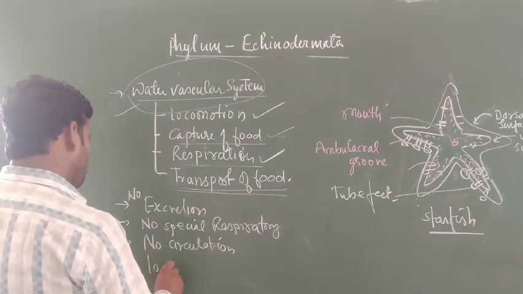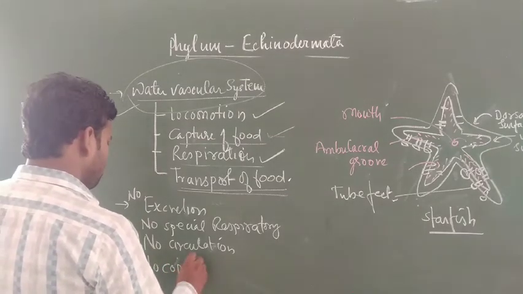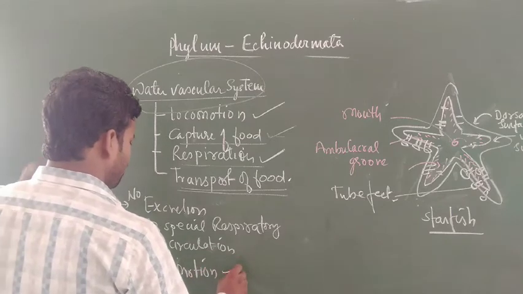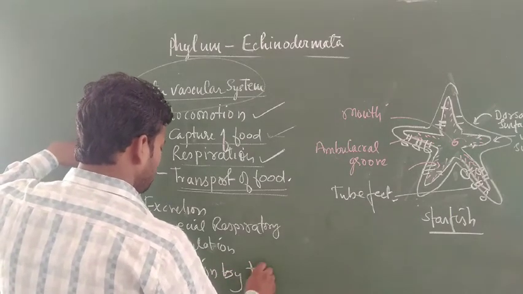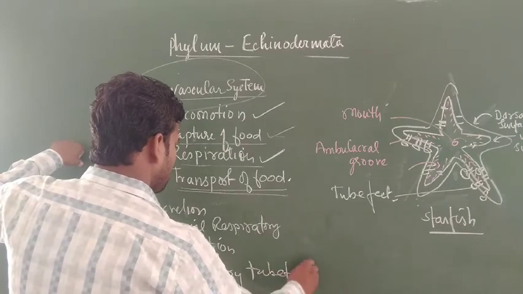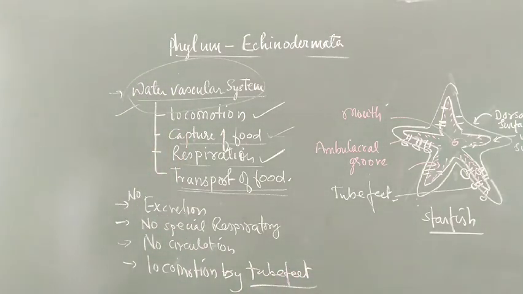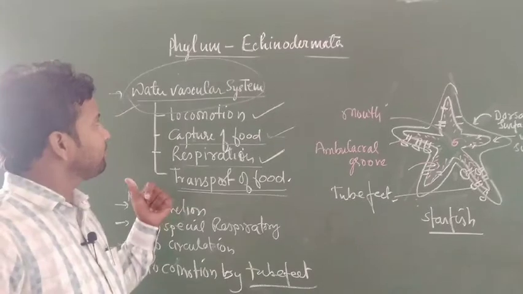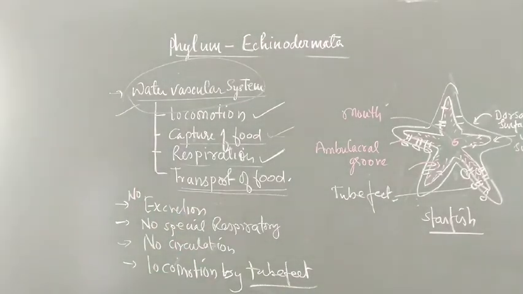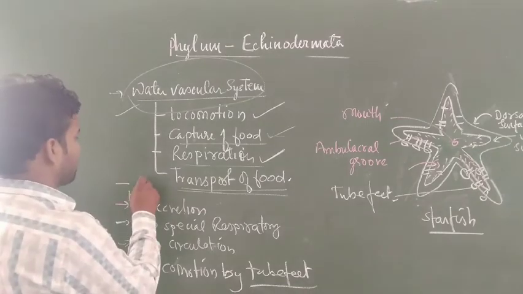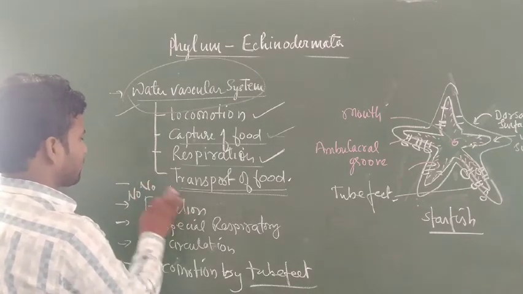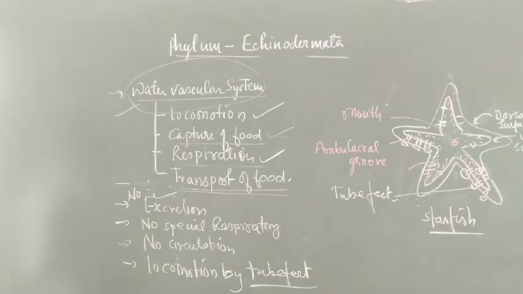Locomotion is generally performed by tube feet. Locomotion by tube feet. This is the locomotory organ of the echinoderms. And the next one is absence of special excretory organ. No excretion. Excretion is already written here. So these are the different parts that are not found.